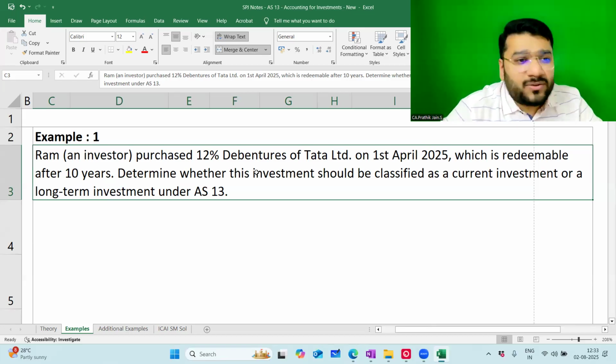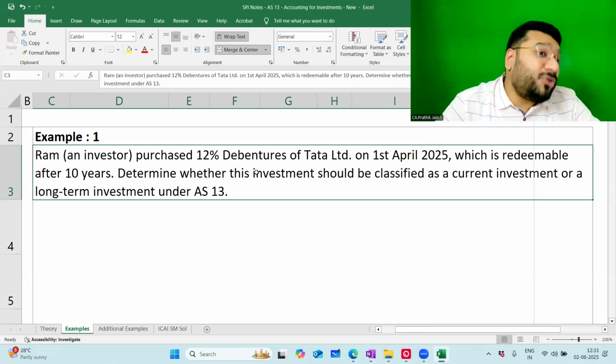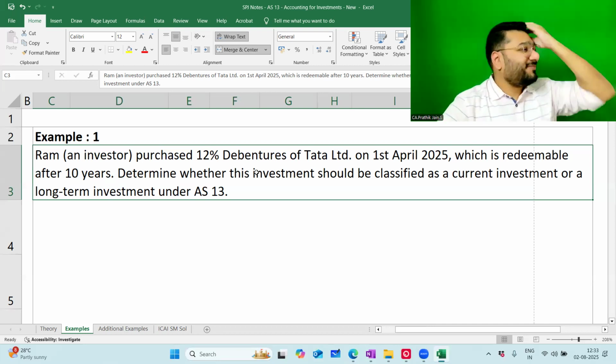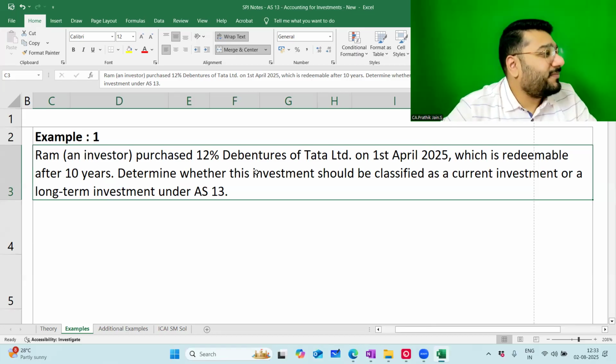In between, you can sell it also, no? Can anybody stop you from transferring the debentures? Can anybody tell you don't sell the debentures? You can sell it, no? So can the redemption date be taken as a criterion to decide whether this is long term or short term? No. I'm sorry, that assumption AS13 does not take.